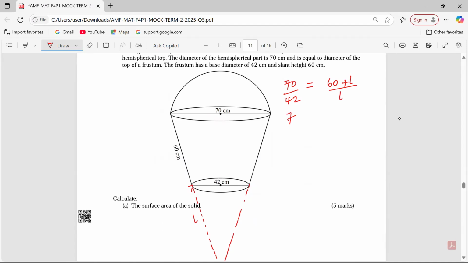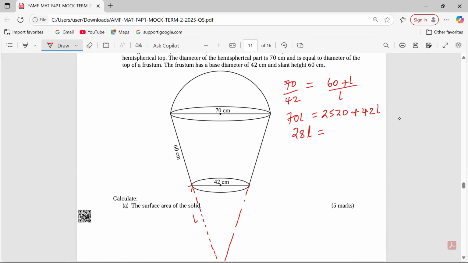So you see, we cross multiply to have 70L is equal to 60 by 42, which is 2520, plus 42L that way. So 70 minus 42 equals 28.